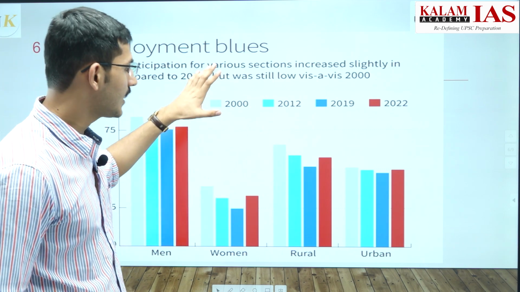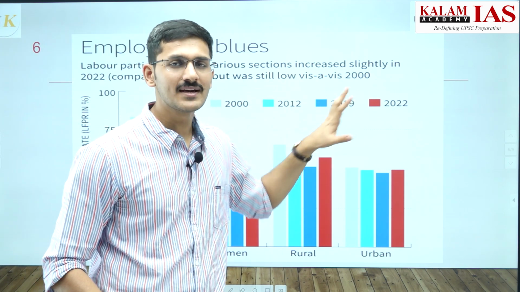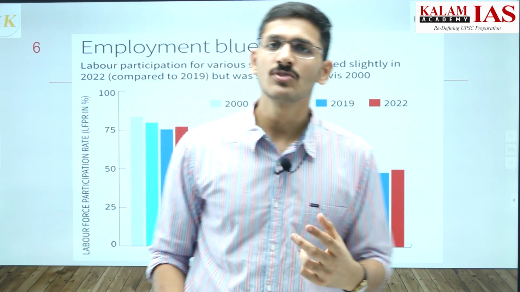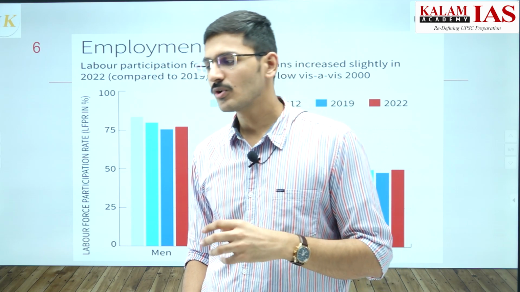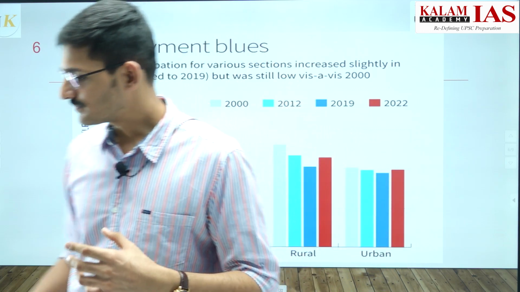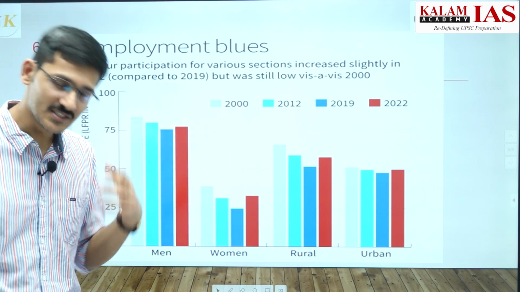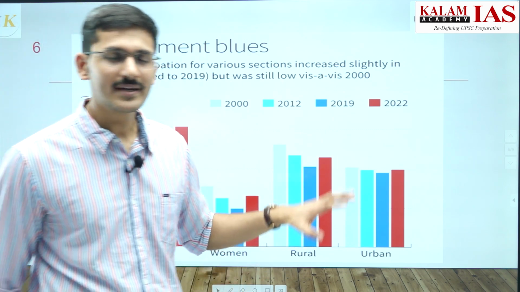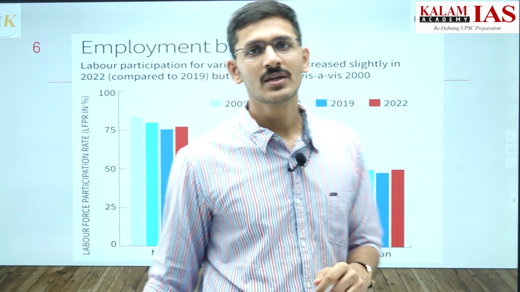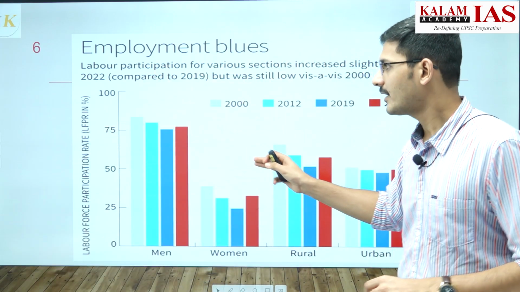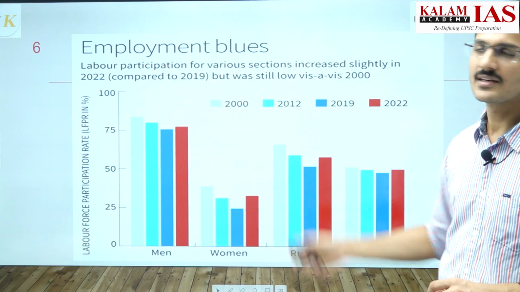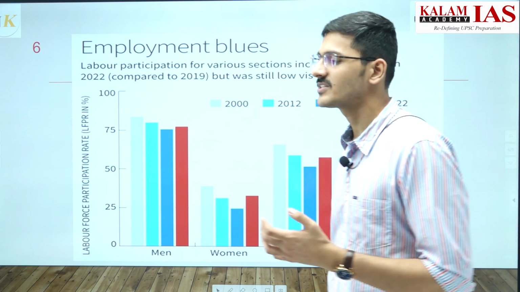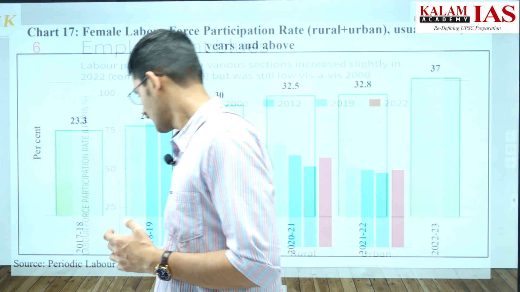So, the employment condition in our country has been improving for the past few years, but that does not mean that we are better off, or that we are not facing the problem of unemployment. We are still facing the problem of unemployment. If we look at the larger data, since 2000 these have been reducing, and only in the past few years they have increased again. That is why the ILO said that India is still facing a job crisis.